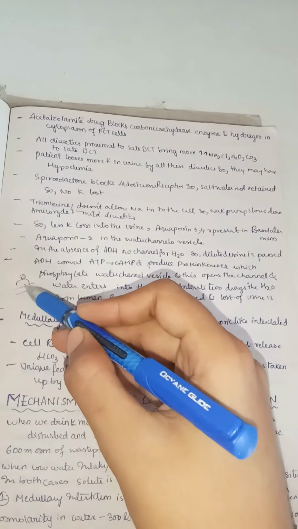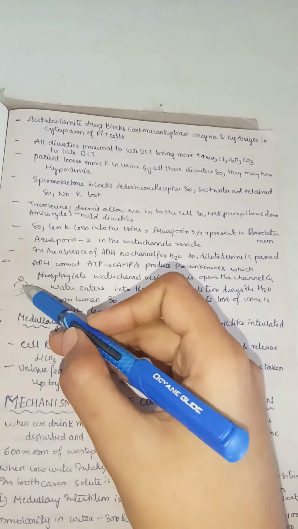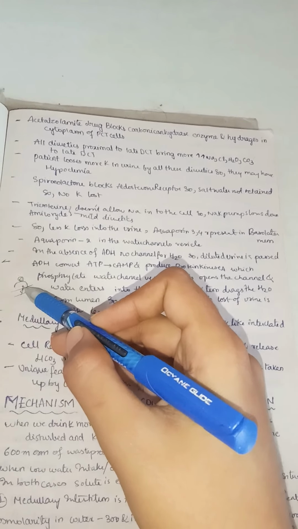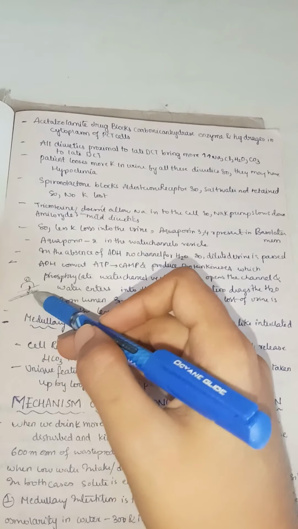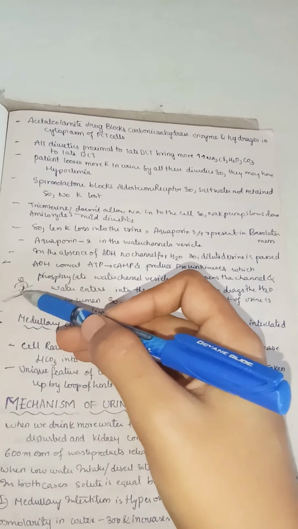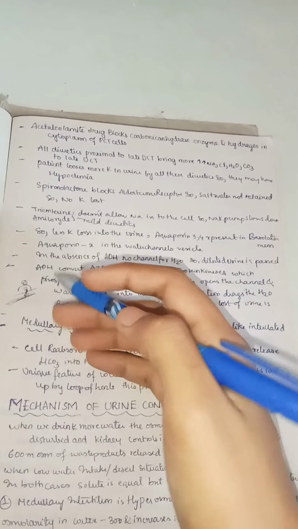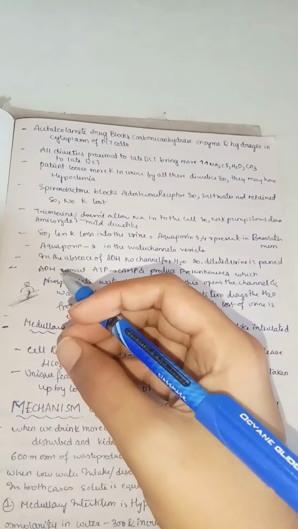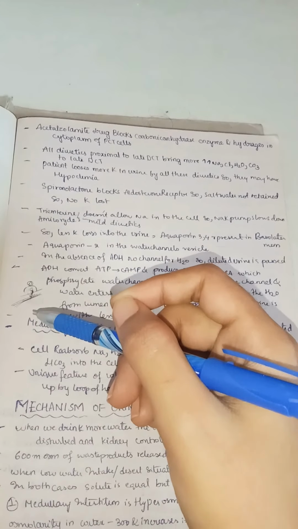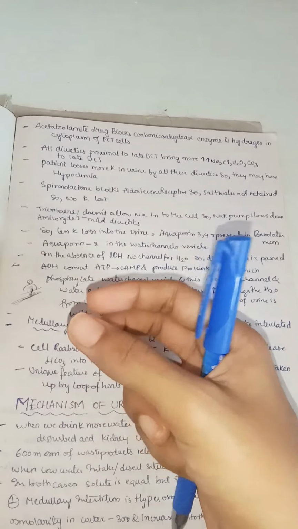If the water channel comes, then it can reabsorb water. But if the water channel doesn't come, then only dilute urine will be passing out. If ADH is present, it will activate this water channel, so water can be reabsorbed and concentrated urine is formed. Remember, whenever there is ADH, there is concentrated urine. In the name itself you can see antidiuretic hormone. Anti means it's not allowing dilute urine, it's making the urine concentrated.